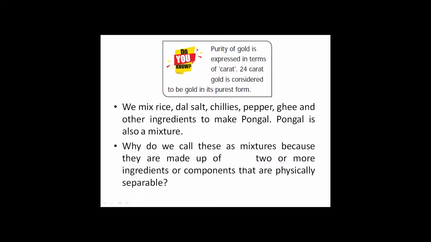Do you know? Purity of gold is expressed in terms of carat. 24 karat gold is considered to be gold in its purest form. We mix rice, dal, salt, chilies, pepper, ghee and other ingredients to make pongal. Pongal is also a mixture. Why do we call these mixtures? Because they are made up of two or more ingredients or components that are physically separable.